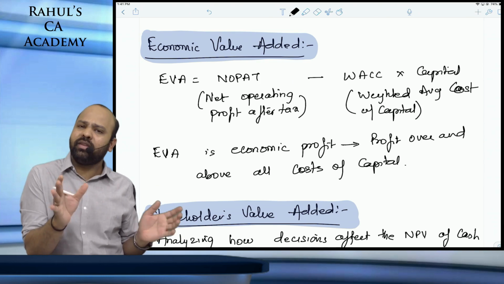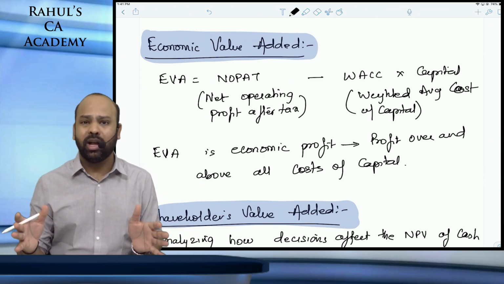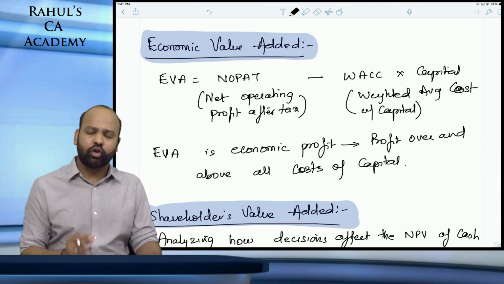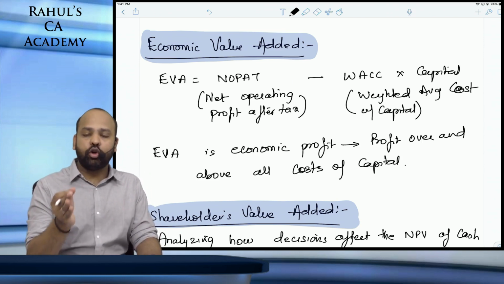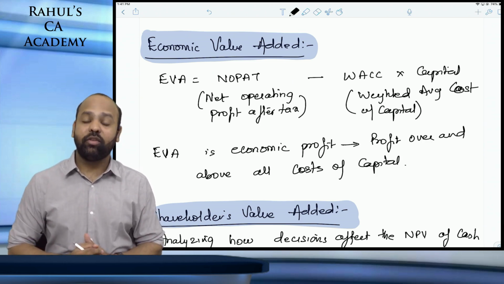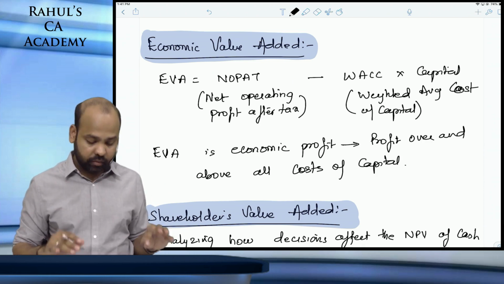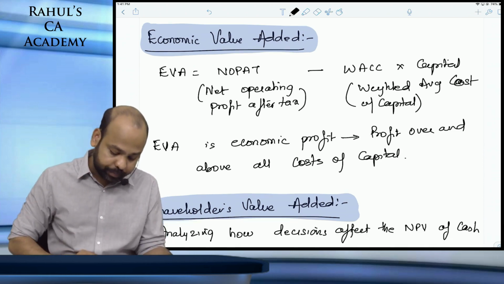That is the difference. It is not based on your book profit, it is based on economic profit. EVA is an amazing concept. There is also a detailed video on EVA uploaded on the YouTube channel. You can view that. It's a 3-hour session which covers detailed problem solving also.